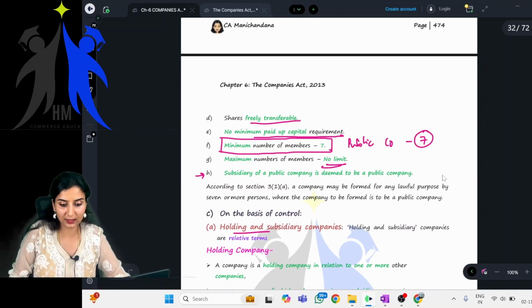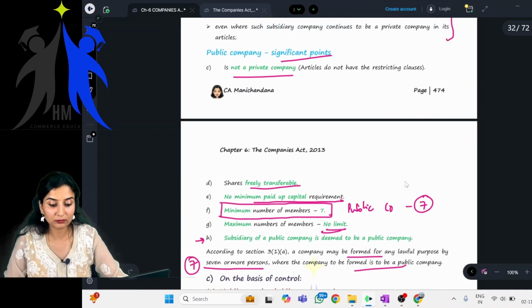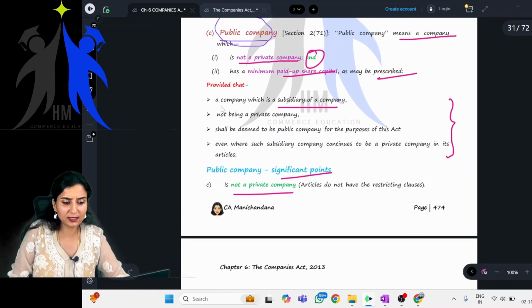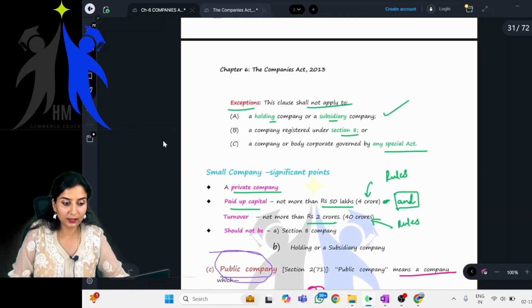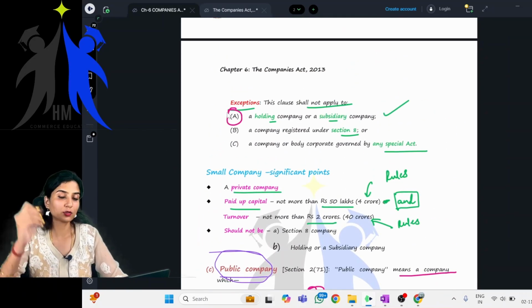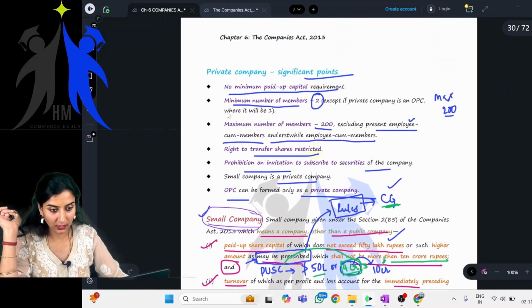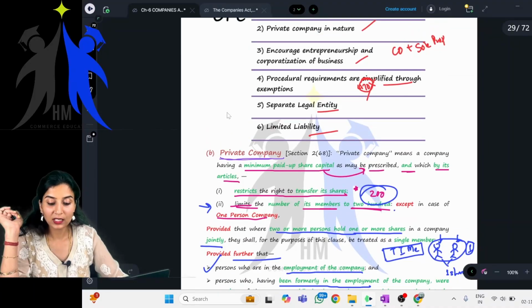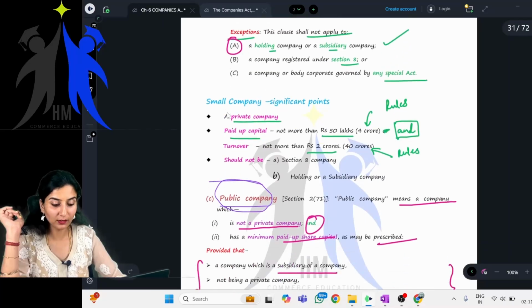Good. This is nothing. It just says that it is 7 or more persons. A company may be formed for any lawful purpose by 7 or more persons. Minimum number of members is 7, where a company to be formed is to be a public company. Clear? Simple, public company. This one on holding and subsidiary I have not done, you will not understand right now. Okay. And this one particular point, once we complete tomorrow, you will understand. Other than that, I think we are done. Right? All are clear? Yes? Very good. Let's meet in the next class.